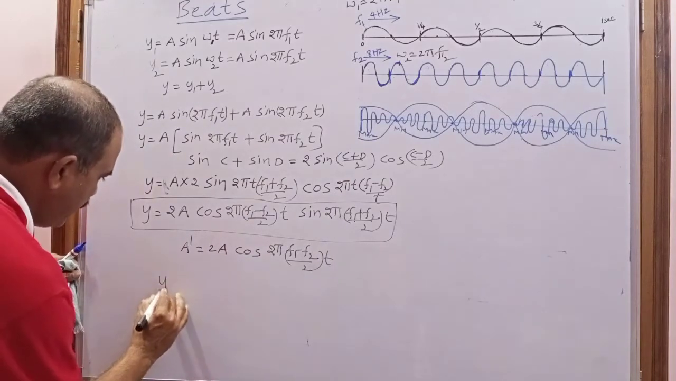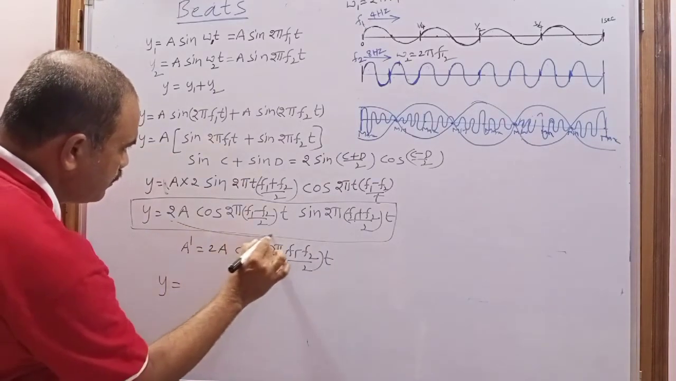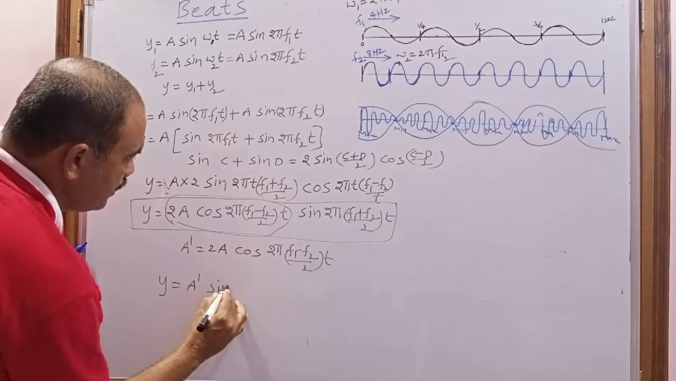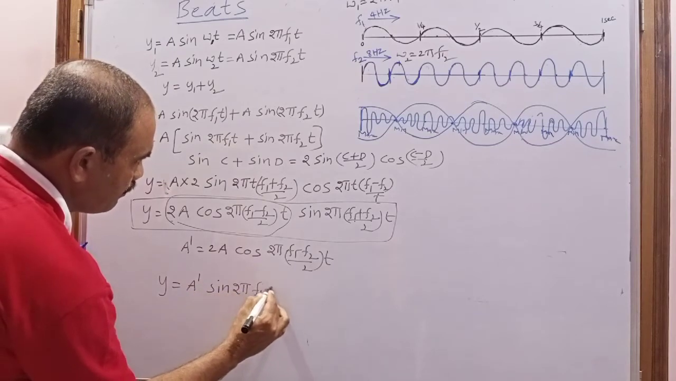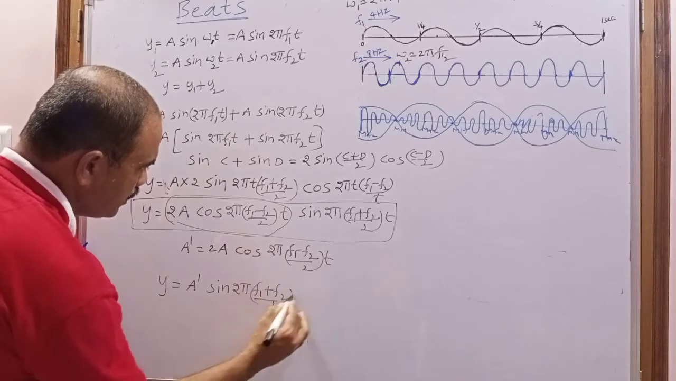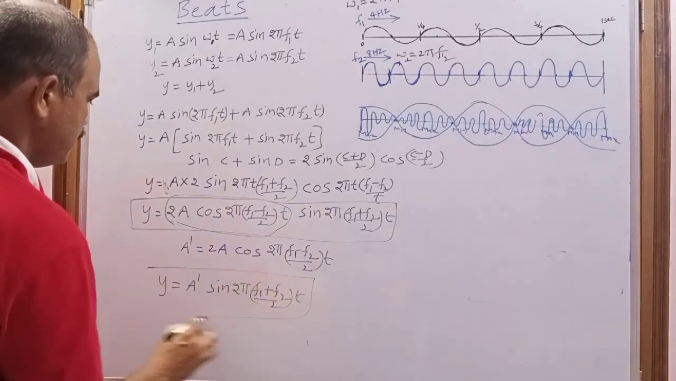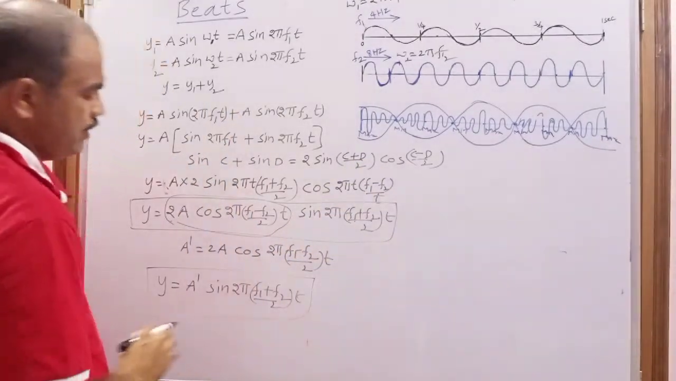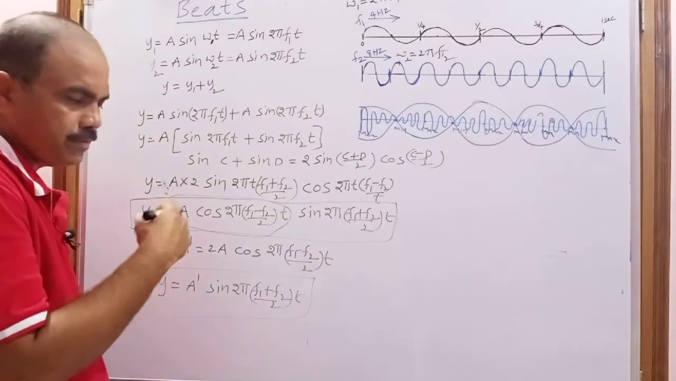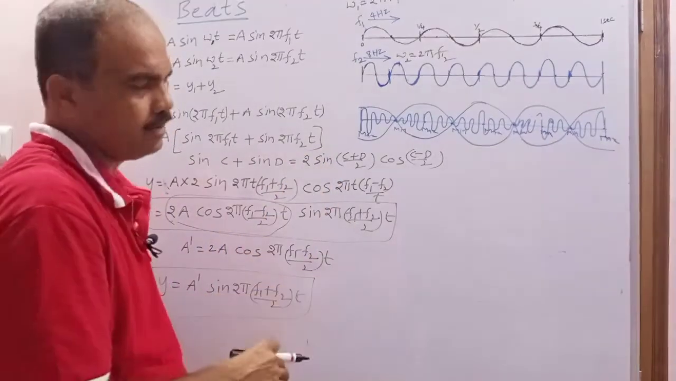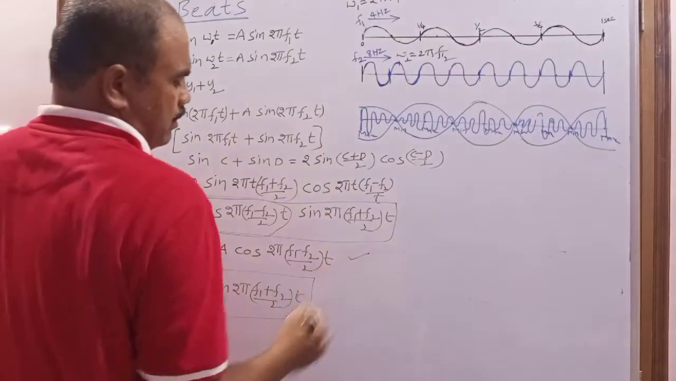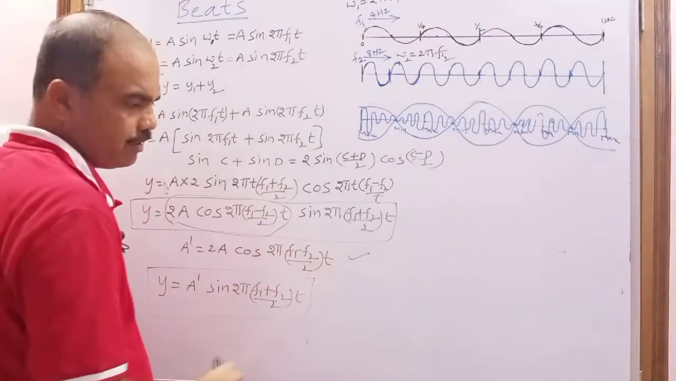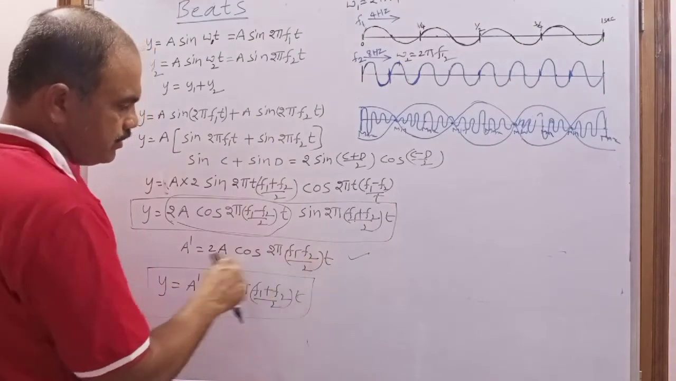So what is the resultant wave equation? Y equal to, in the place of this one, you can write a dash. What remains is sine 2 pi (f1 plus f2)/2 into t. So now this gives the resultant wave. In this resultant wave, how can we find the intensity? After finding the amplitude, if the amplitude is maximum, intensity is maximum. If the amplitude is 0, intensity is 0. So after how much time the sound becomes maximum, and after how much time the sound becomes minimum, can be given by the time in this equation.